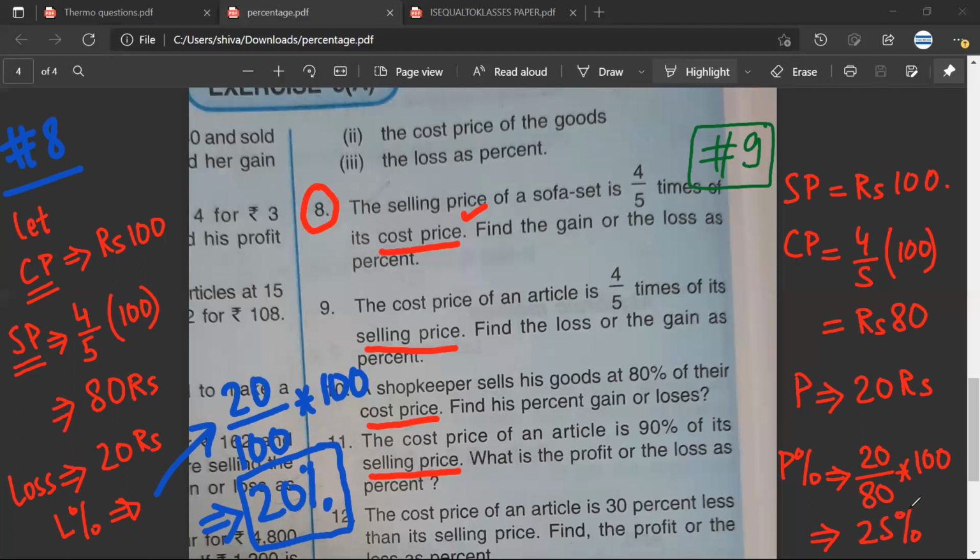Yeah, see, what you are saying is correct, but the point is, if you need to explain it to somebody, or a teacher needs to explain it to a student, this is a very easy way: 4/5 of CP or 4/5 of SP, whatever is mentioned as cost price or selling price, just assume it to be 100, and then you can calculate the rest.